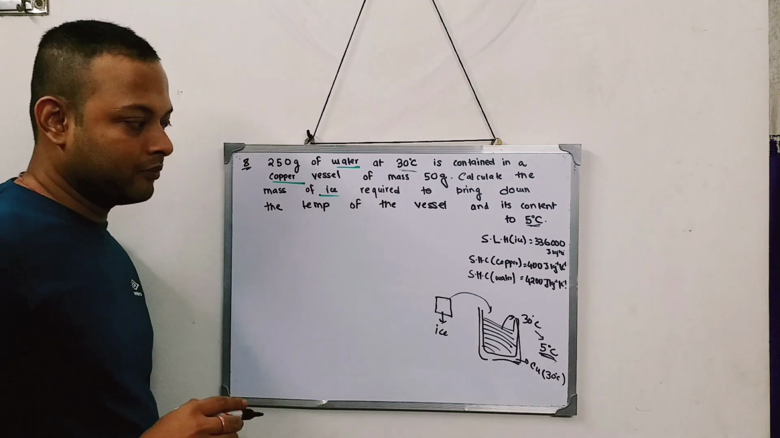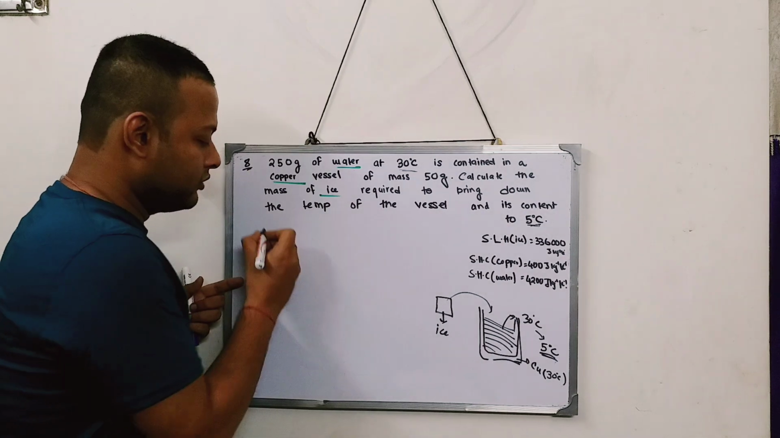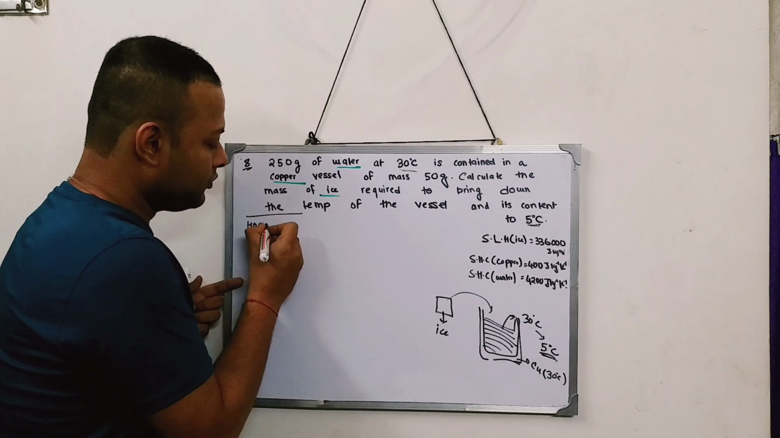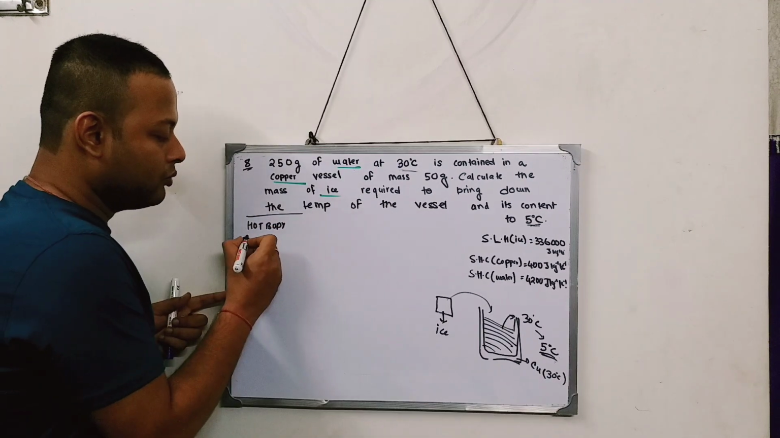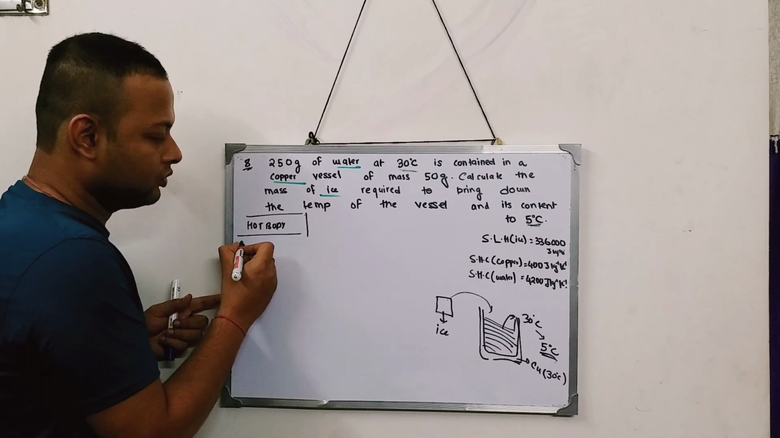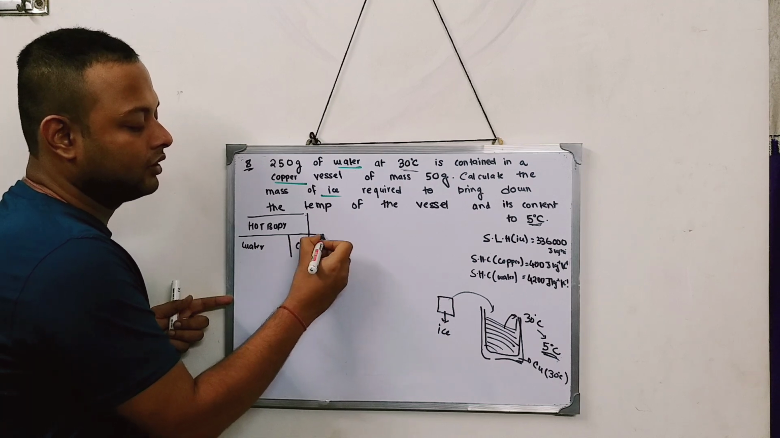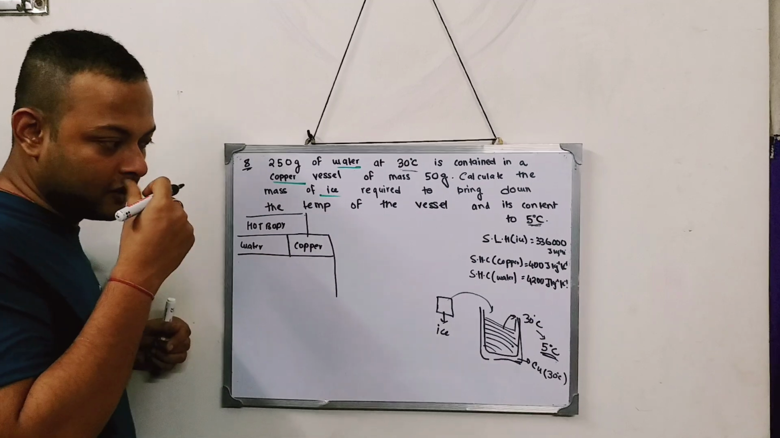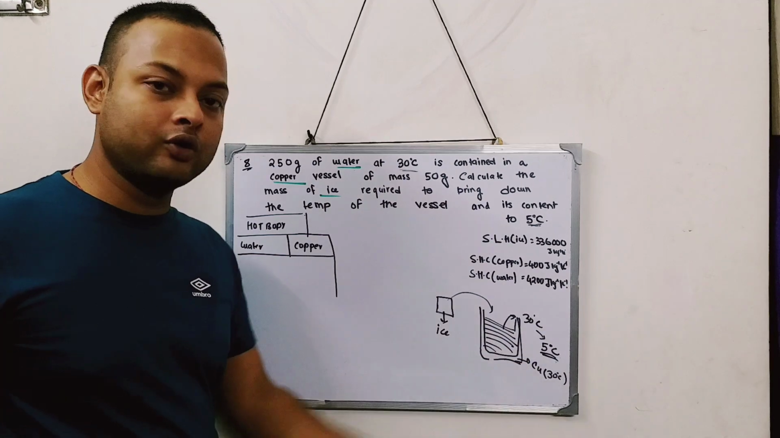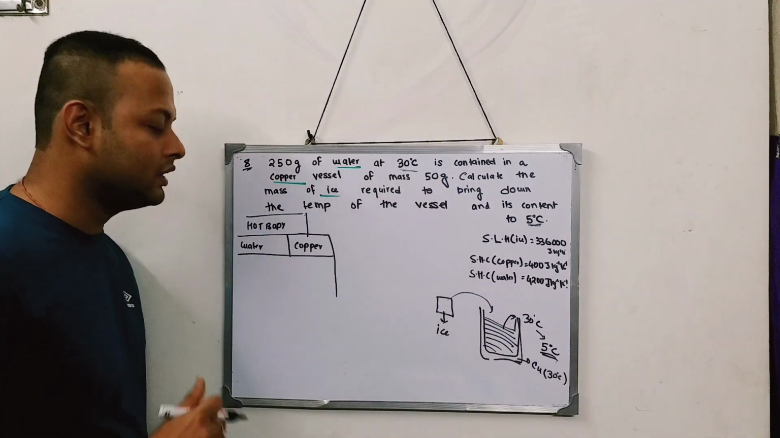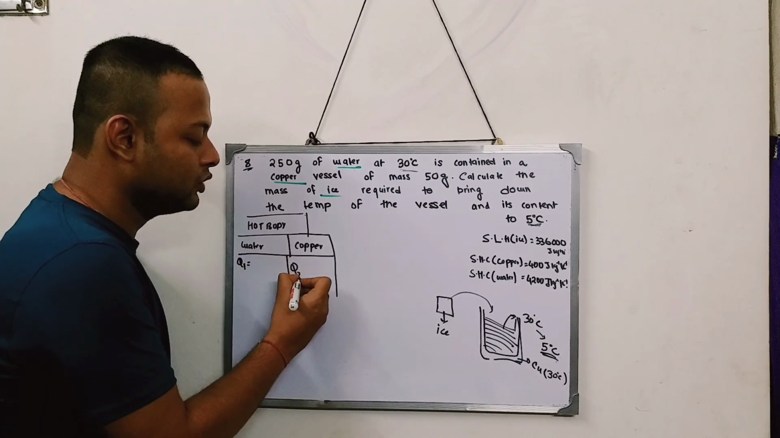So how am I supposed to do the sum? Few things are there, and I will use those only. What is the hot body? First I have to figure out what the hot body is. The hot body is the copper vessel along with the water. These are two hot bodies that I have. They will release heat from 30 degree, and both of them are coming to 5 degree. So both of them are going to release heat. Let the water release heat as Q1 and the copper body release heat as Q2.